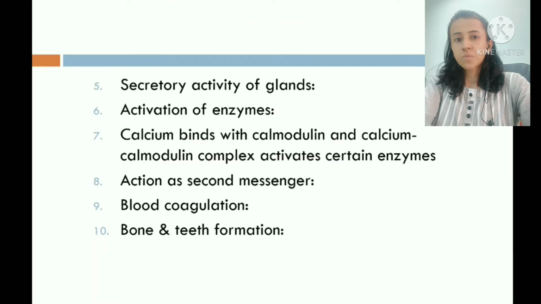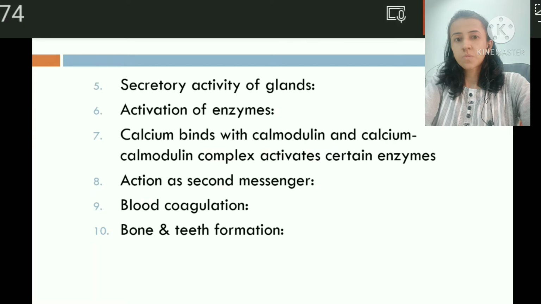Calcium ions are also required for secretory activity of various glands. They are required for excitation and secretion process and release of hormones from endocrine glands. Mainly insulin, parathyroid hormone and calcitonin release is by calcium mediated action.